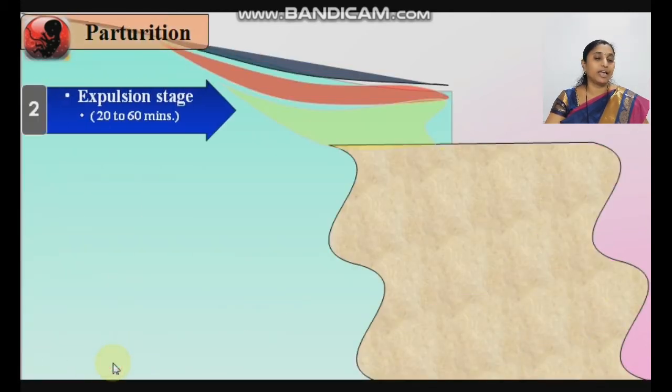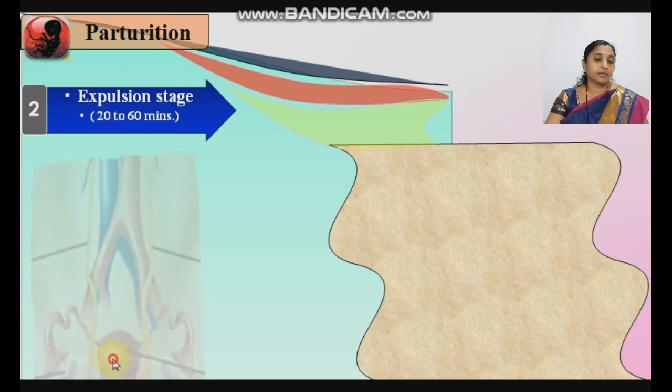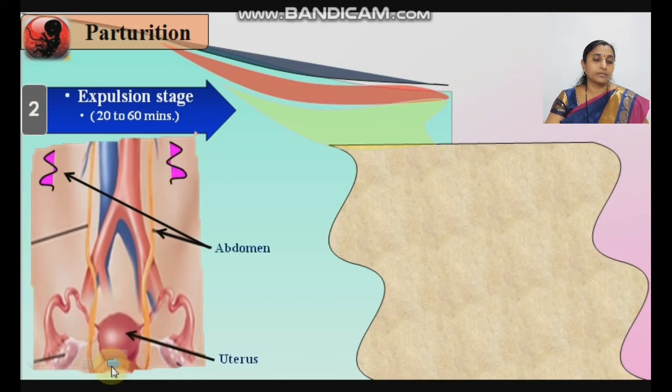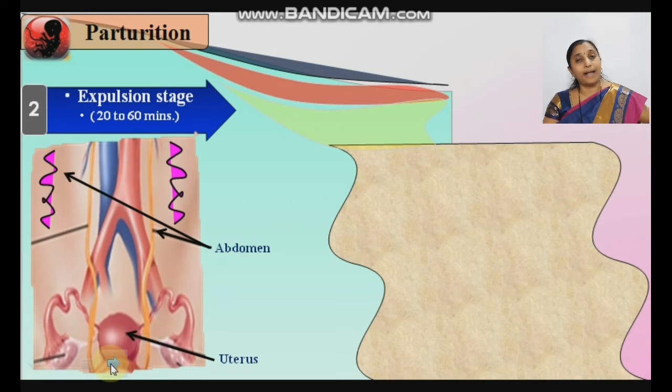Now the second stage, the expulsion stage, which takes about 20 to 60 minutes. There is change in the abdomen and the uterus: stronger contraction of the uterus as well as the abdomen. The muscles of the abdomen and uterus contract rapidly. That's why during this parturition the mother feels pain on the back side because of the contraction of the abdominal muscles. She does not feel well, becomes uncomfortable and nervous due to these changes. There is labor pain.